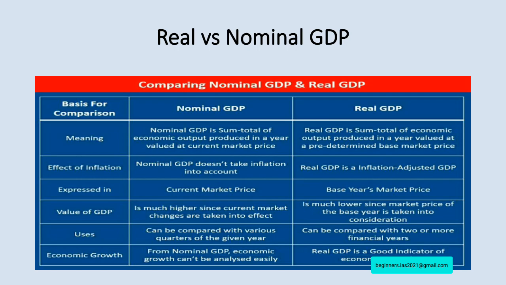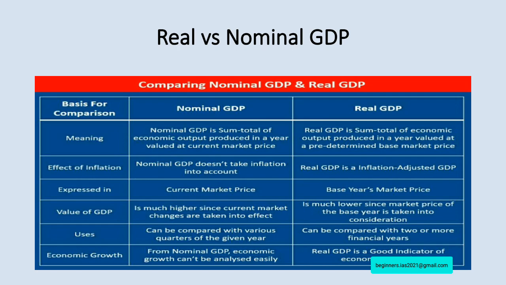First of all, one has to know the meaning of nominal GDP and real GDP. What do you mean by nominal GDP? The nominal GDP is the sum total of economic output produced in a particular year valued at current market price. What about real GDP?